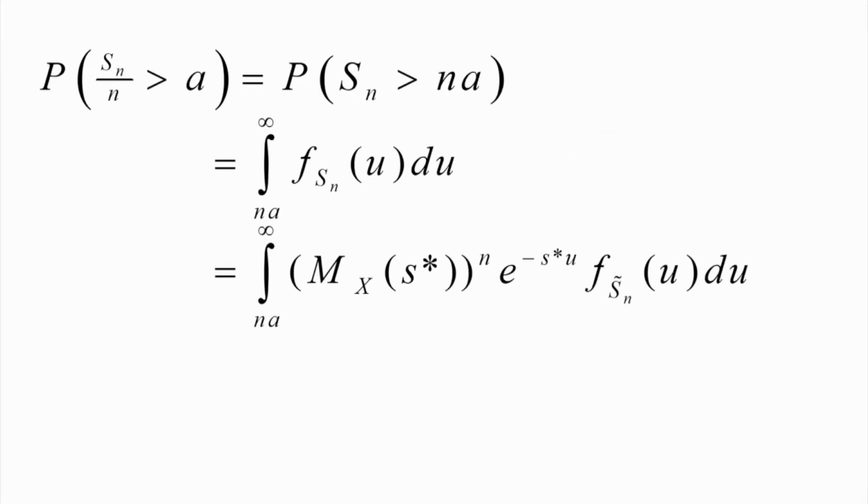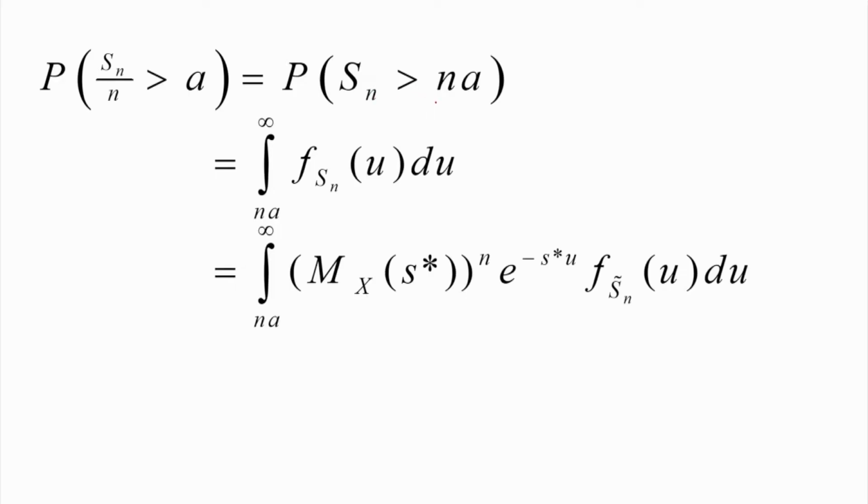Our interest is to find the probability that Sn by n is greater than a, which is the same as the probability that Sn is greater than Na. Now we can write this in terms of the PDF as the integration from Na to infinity of f Sn(u) du.